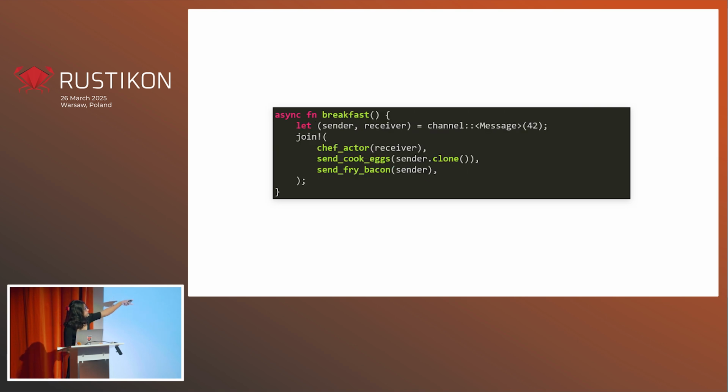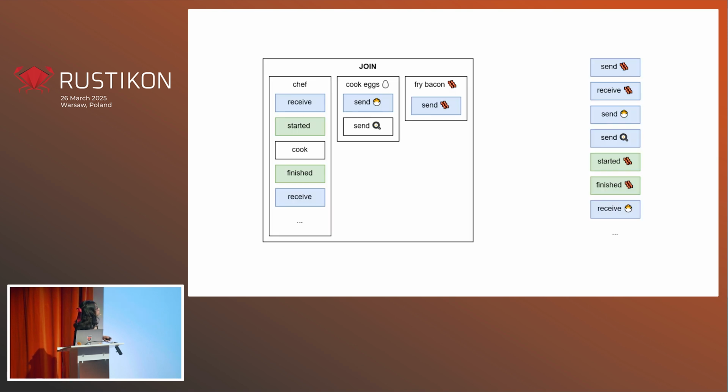So this is what our entire program might look like. We might have a join, so we can run all of these concurrently. And we're going to send our receiving end of a channel just to our chef, and take hold of the sender when cooking and frying. And we can express that like this. So we can have a chef, cook eggs, fry bacon, and expand all of these out.